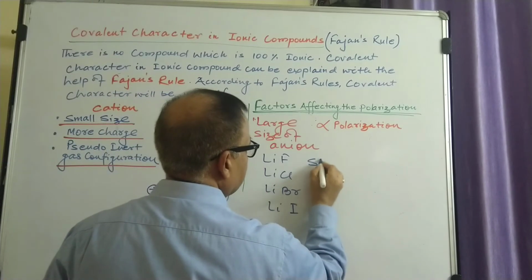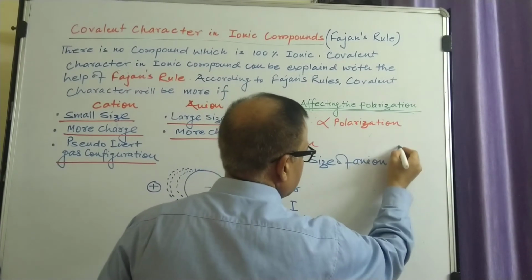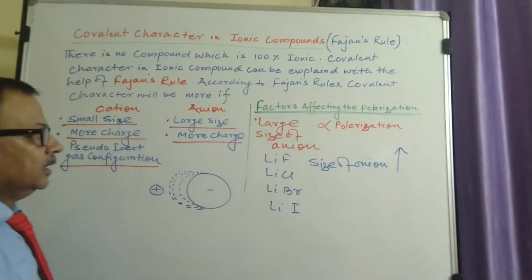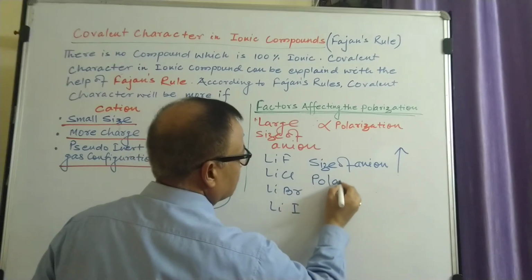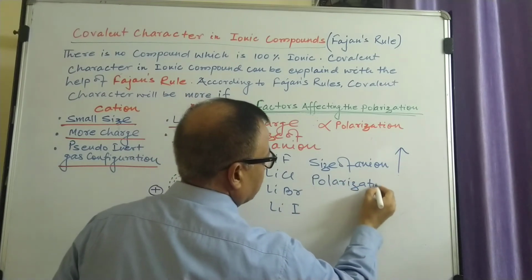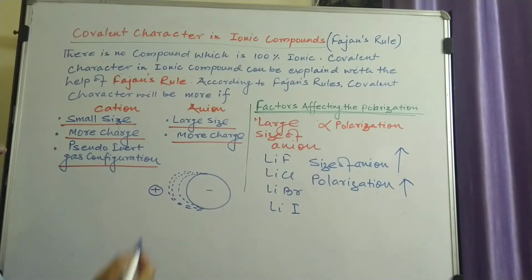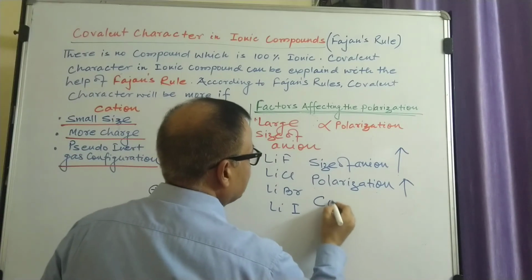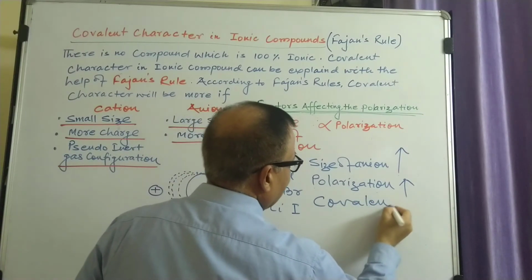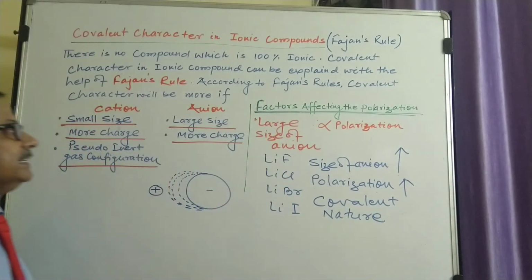The size of the anion increases down the group. When the size of the anion increases down the group, polarization also increases. And we know that the size of the anion is directly proportional to polarization. If polarization increases, automatically the covalent nature or covalent character of the compound also increases.